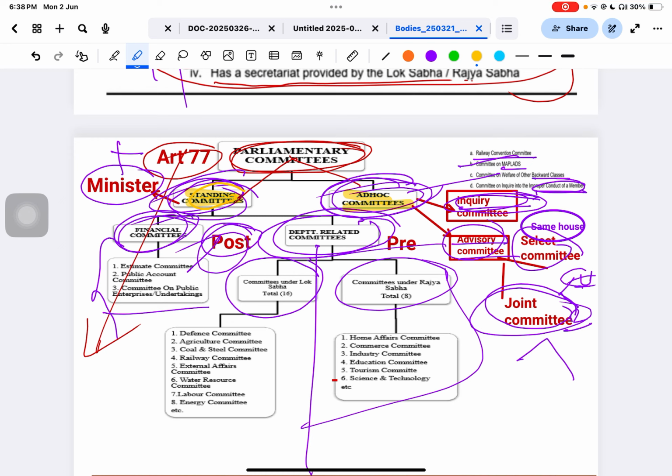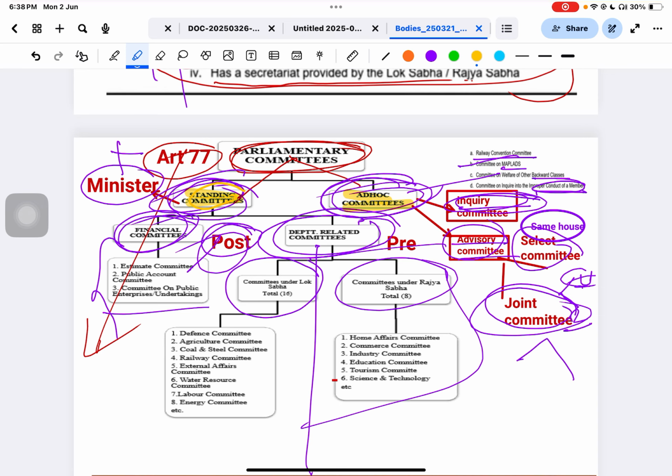But this check the account means what? Money, all the financial things, and review, like tax and how much money they have. But you know what? The department related standing committee checks the matter before the discussion, but this financial committee checks after the discussion. This is very, very important.